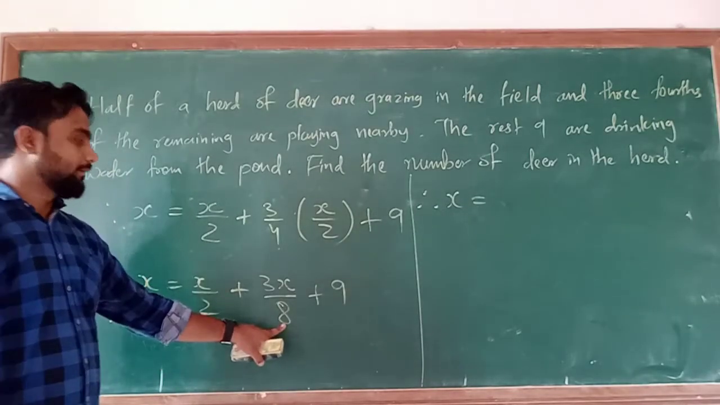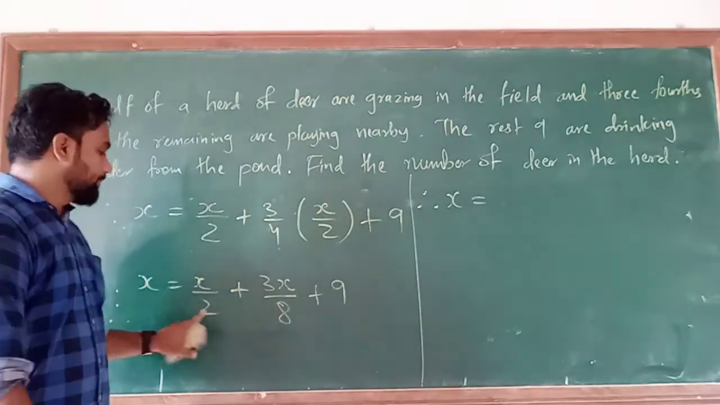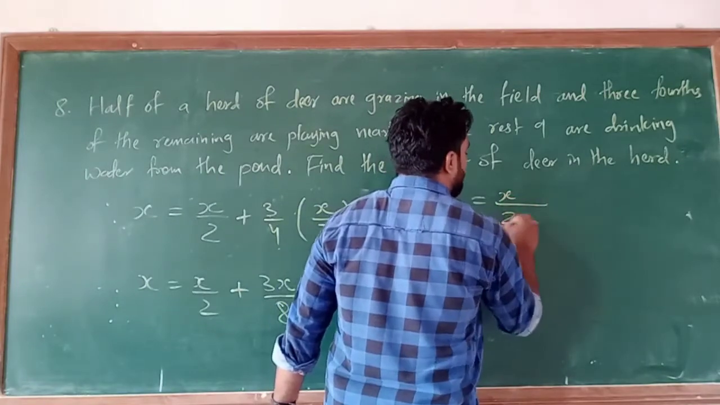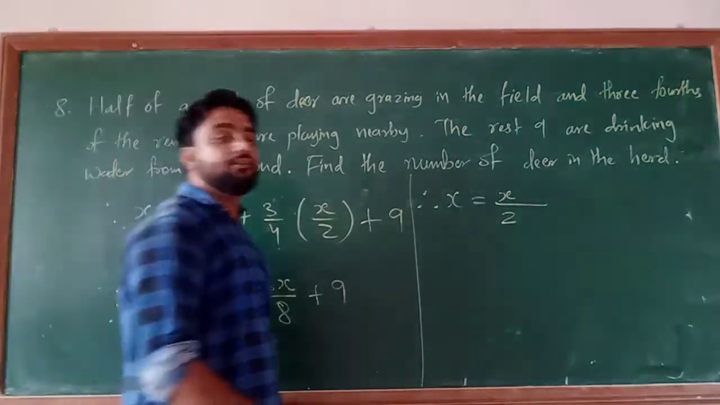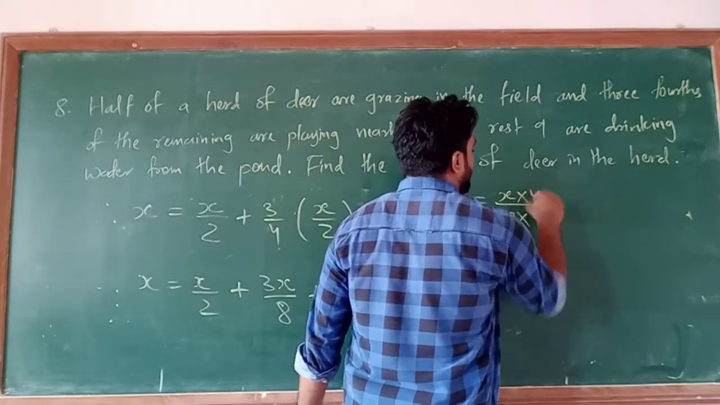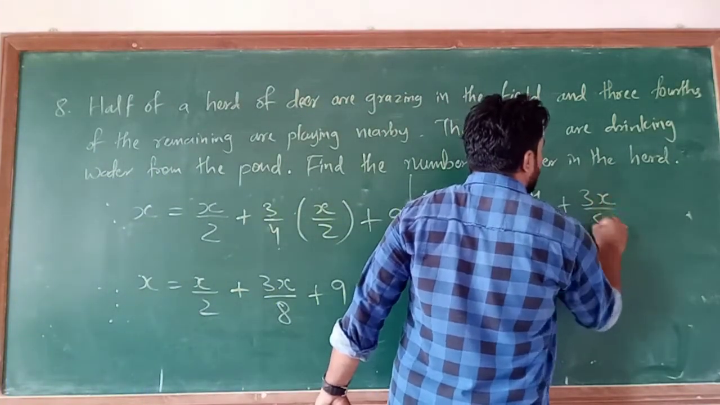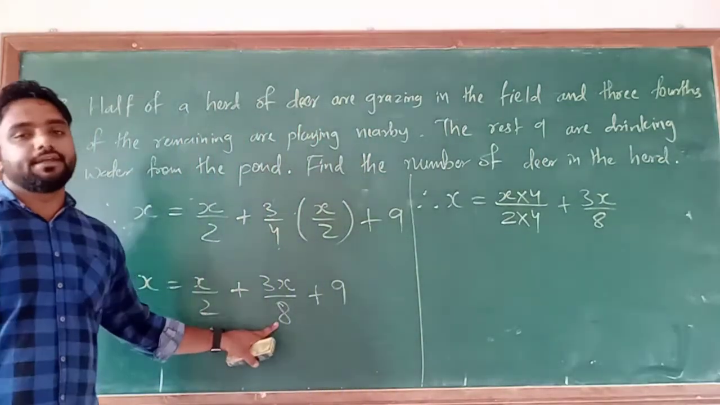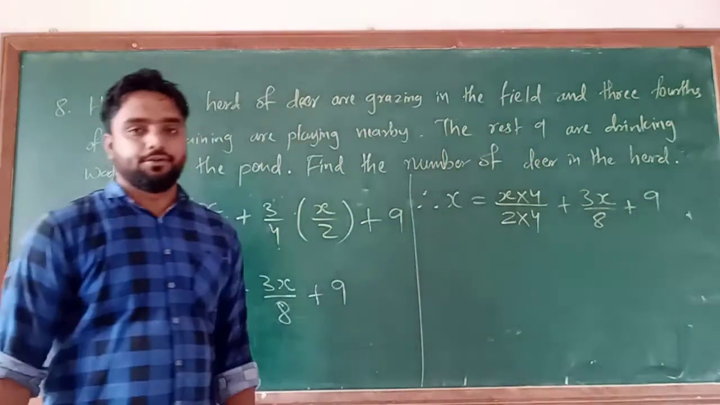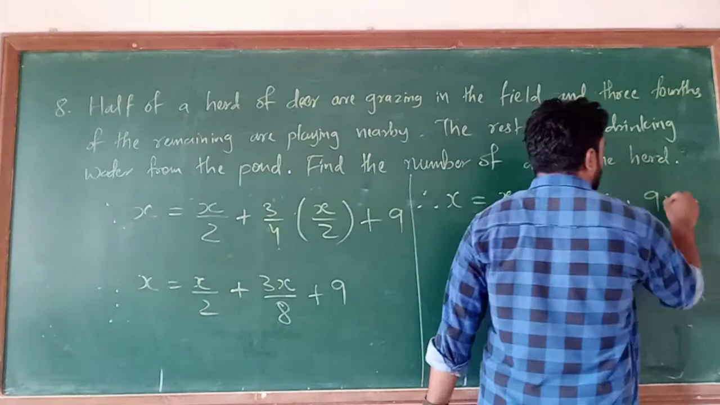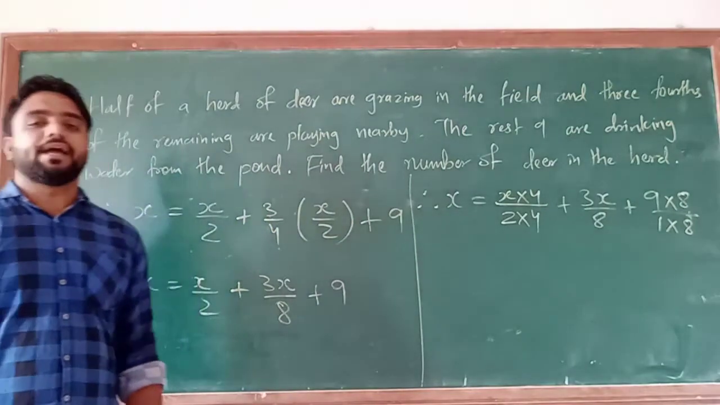So if I take 8 as LCM, that means I need 8 in the denominator here and 8 in the denominator here too. So that is equal to x upon 2. Now here in the denominator there is only 2 and I have to make it 8. That means I have to multiply with 4. So multiply by 4 and multiply by 4 plus 3x upon 8. This will be as it is, because 8 is already there in the denominator. Now here in the 9, the last one, 8 is not there in the denominator. So you have to multiply the numerator with 8 and the denominator with 8. Why? Because 9 is equal to 9 upon 1.